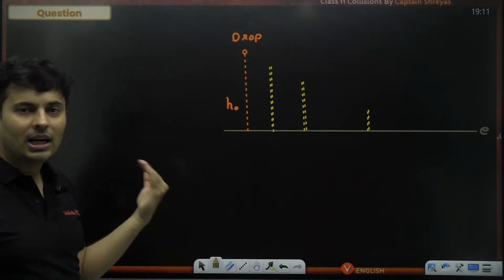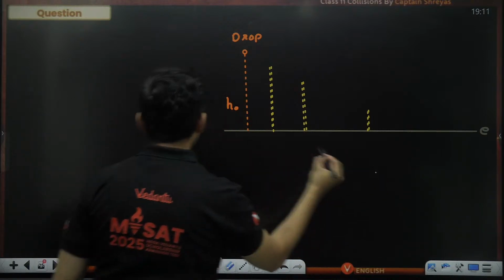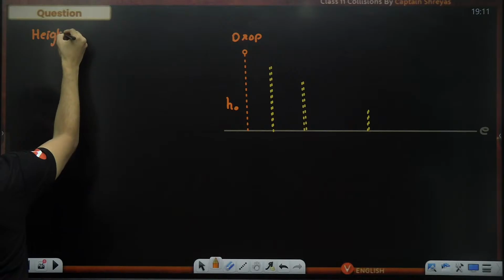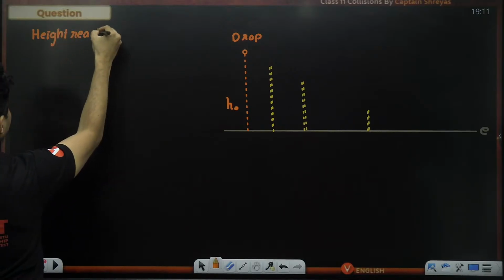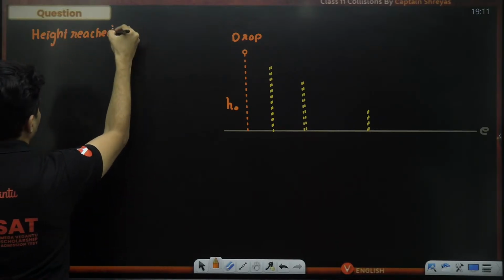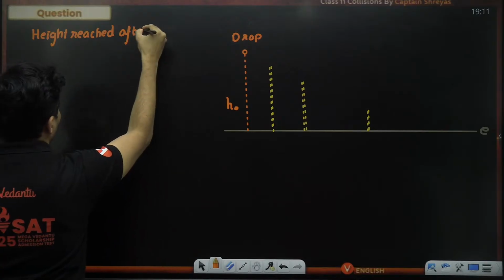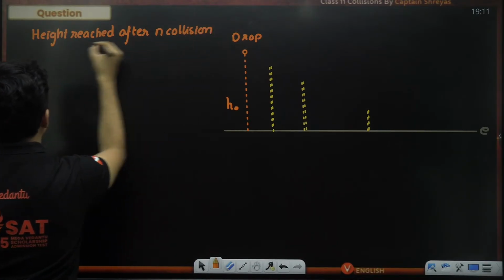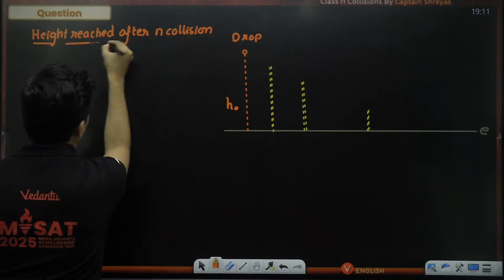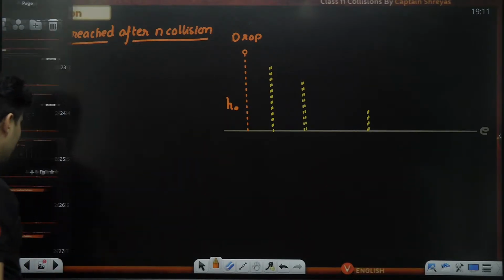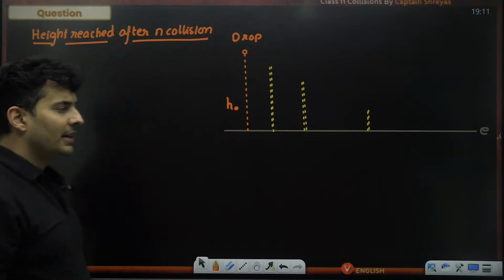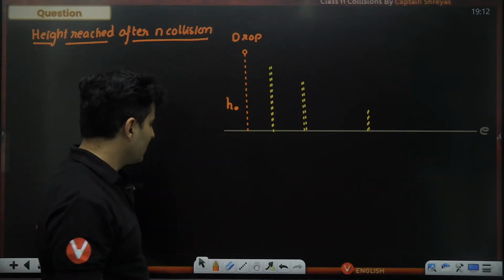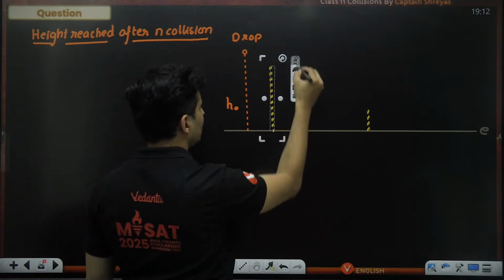What is the height reached after n number of collisions? We can easily figure it out, and I'll tell you how. Observe carefully. During the first collision, forget all this.